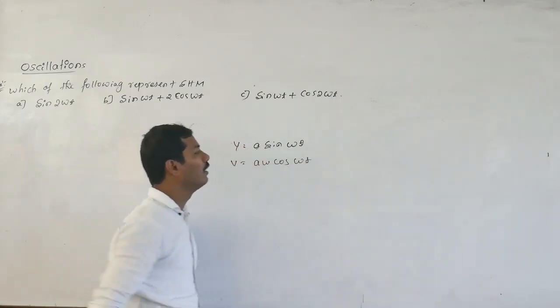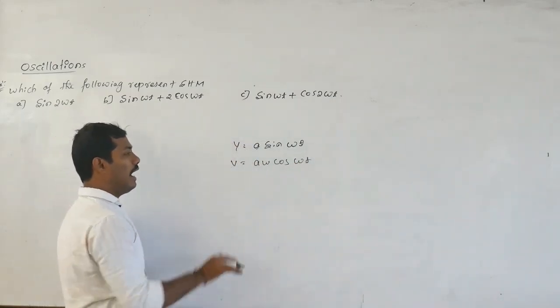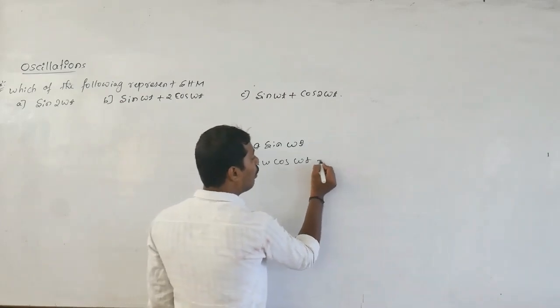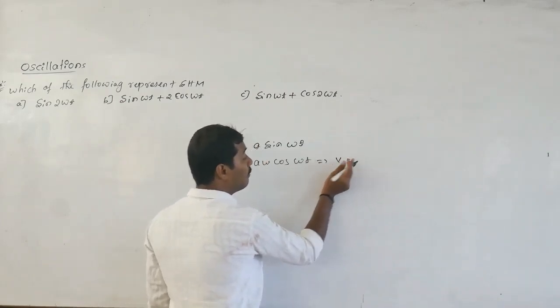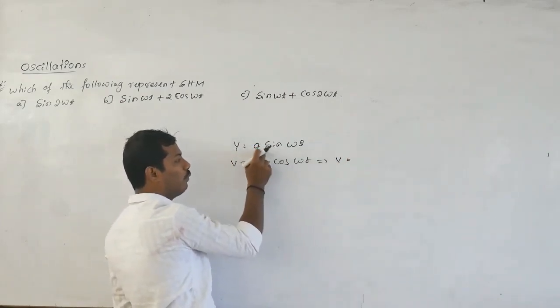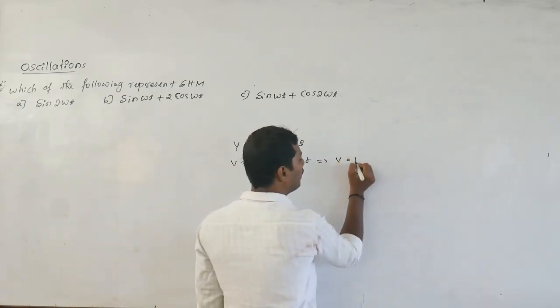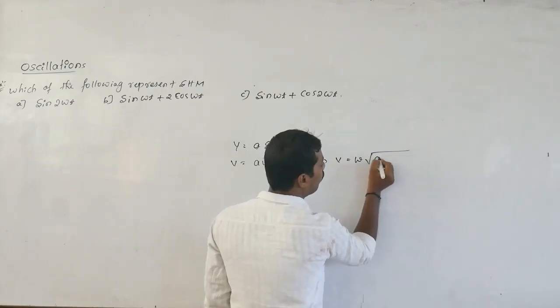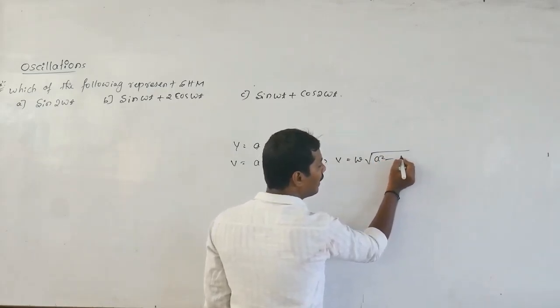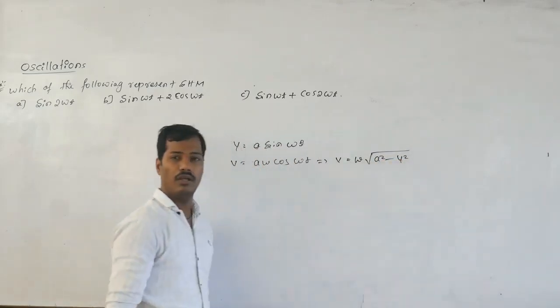In terms of displacement, the velocity becomes omega root of A square minus y square.